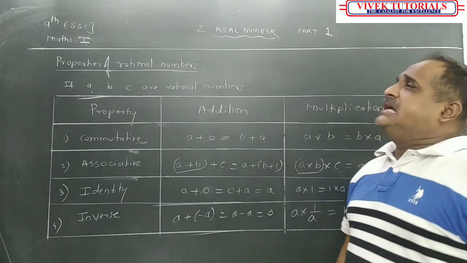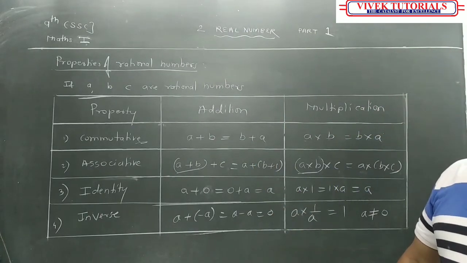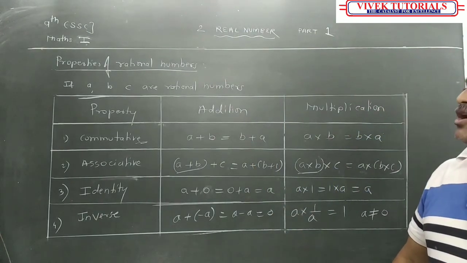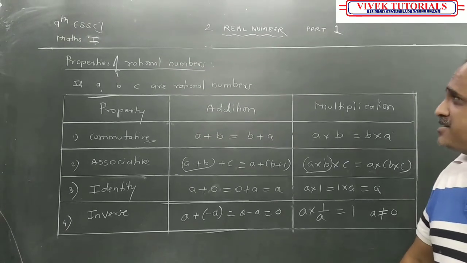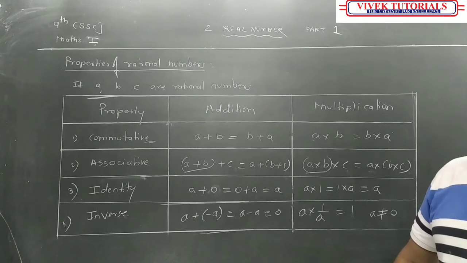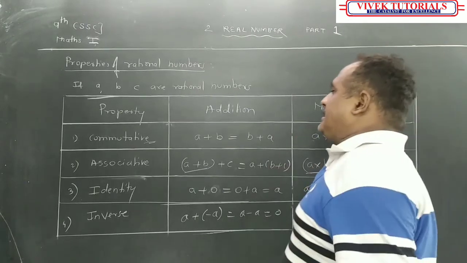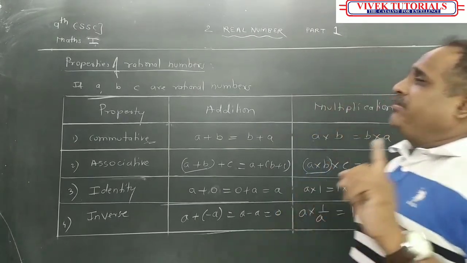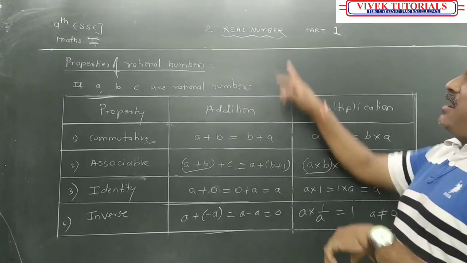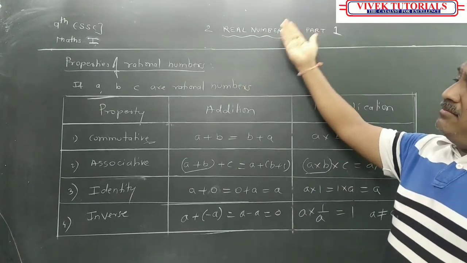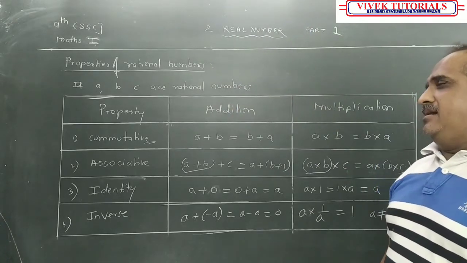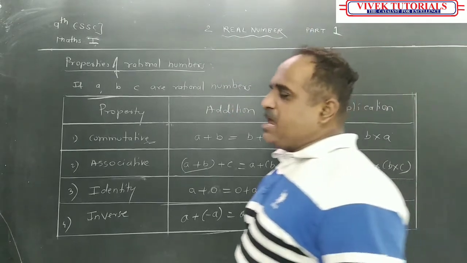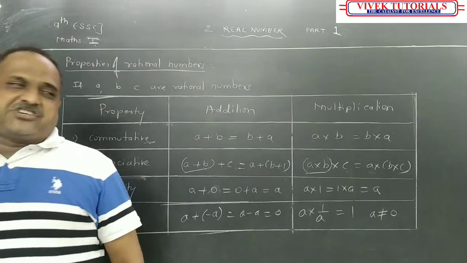Real numbers. That's why I told you that natural number is a subset of whole number, is a subset of integer, is a subset of rational number, and rational number is a subset of what? Real numbers. That indicates natural number is also a real number, whole number is also a real number, integer is also a real number, rational numbers are what? Real numbers.